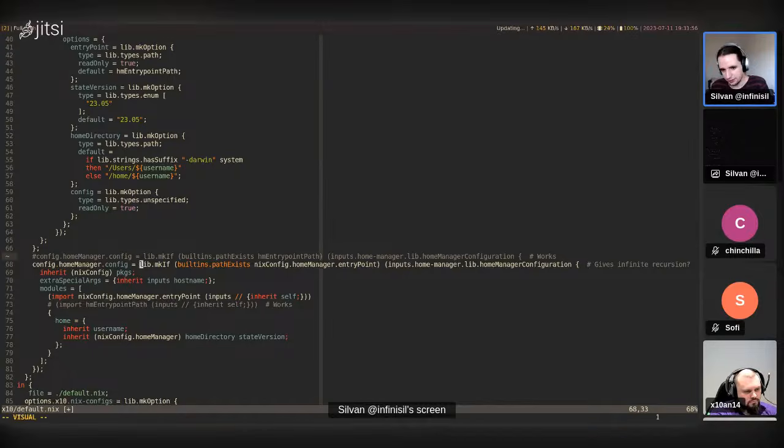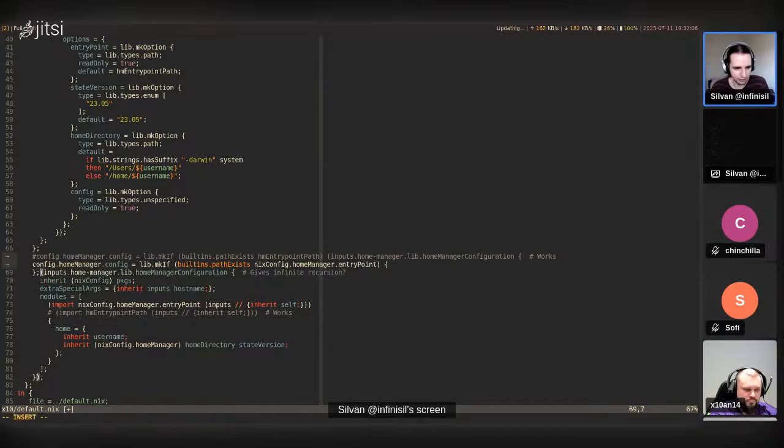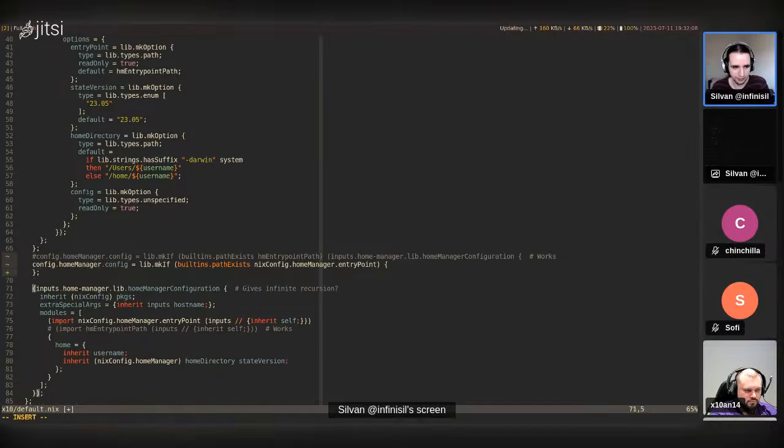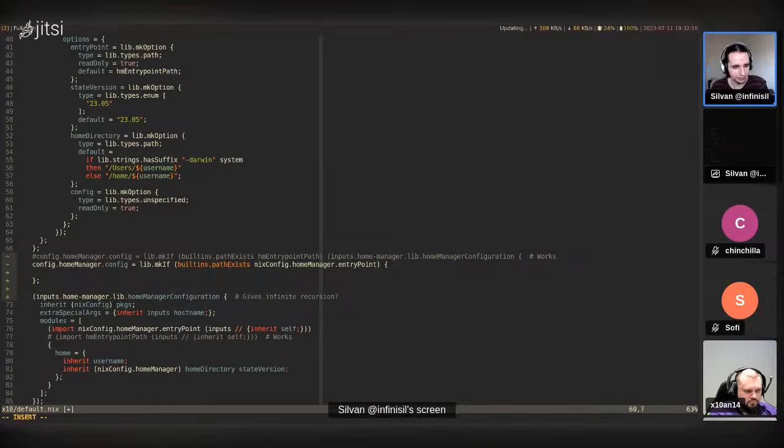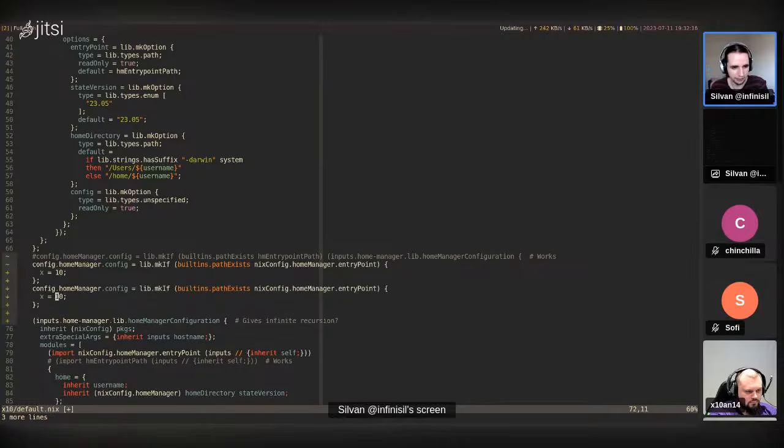I feel the mkIf usually isn't intended to be used like this. Usually it's an attribute set directly right here. So let's assume we have like next equals 10 here, and underneath the mkIf will then go directly into here, look up mkIf, and this up top here will get discarded.